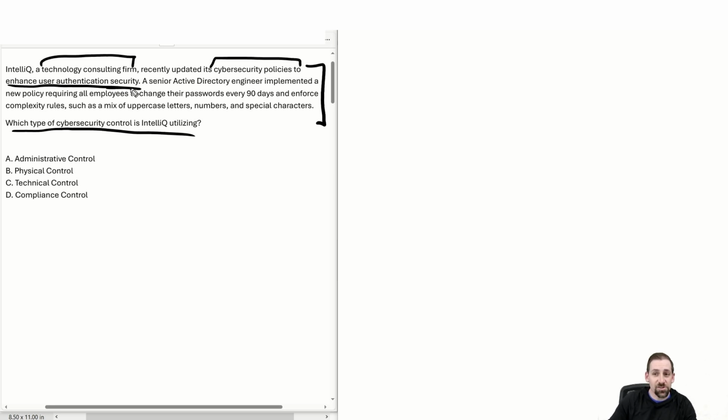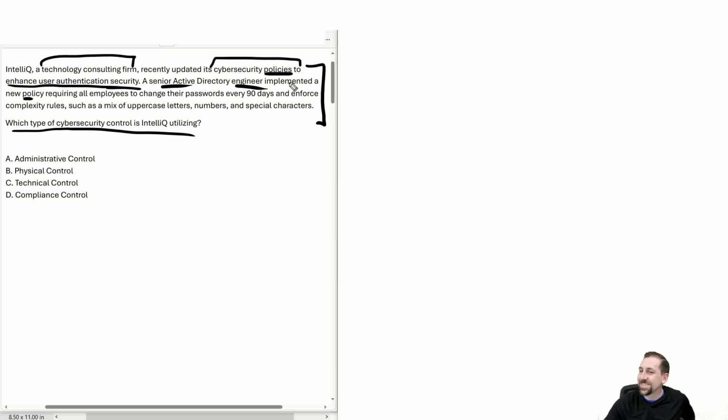Now they're describing, hey, we implemented a policy and this senior engineer implemented a new policy requiring all employees to change their passwords. Okay, so there was a higher level policy. Now, this is really weird, right? Policies and policy are used in two different contexts here.